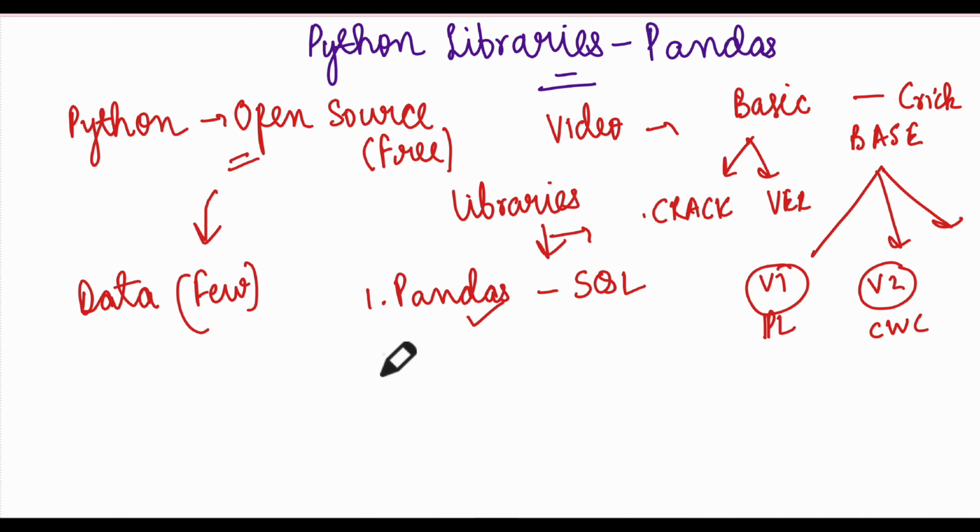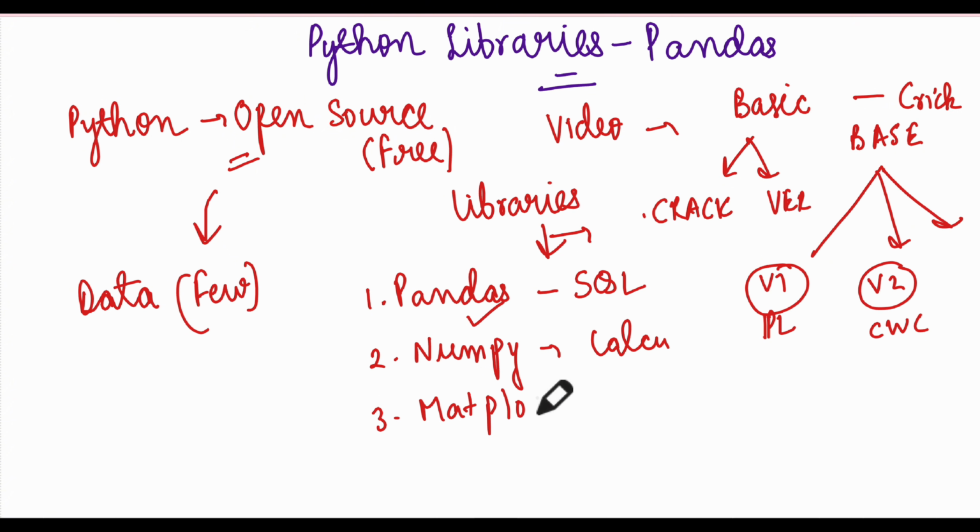Then there is numpy, which is numerical Python, used for calculations. For graphs there are matplotlib and Seaborn. Similarly, for data science there are libraries like scikit-learn, and so on. There are a number of libraries present for Python in the market right now.